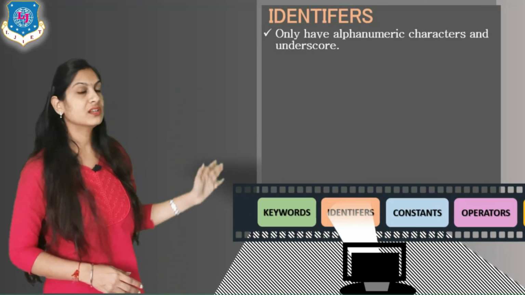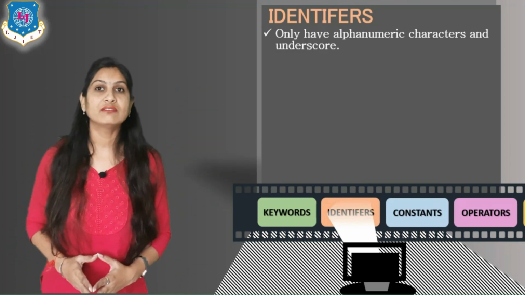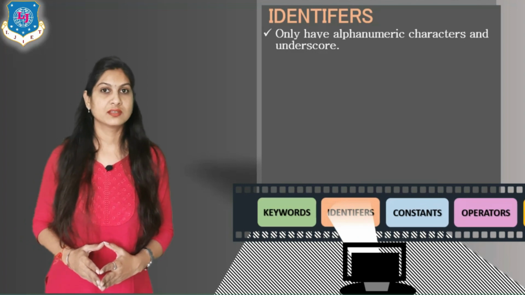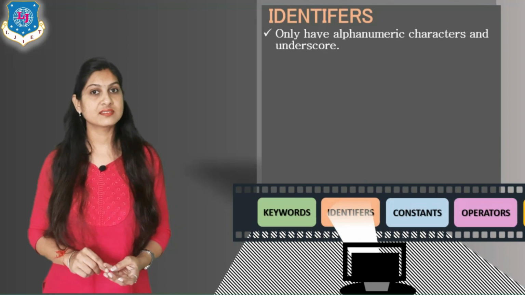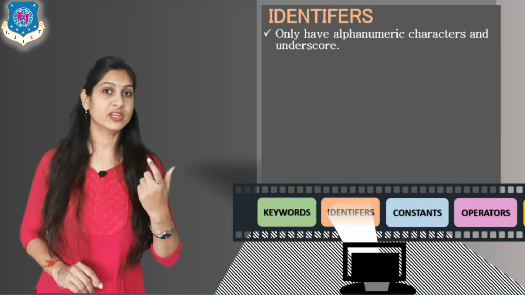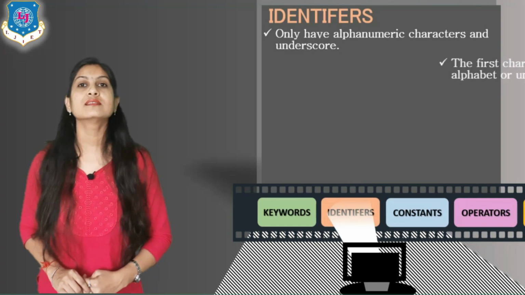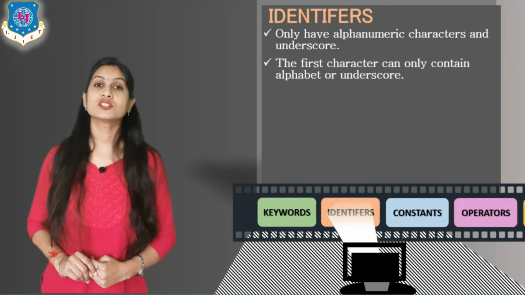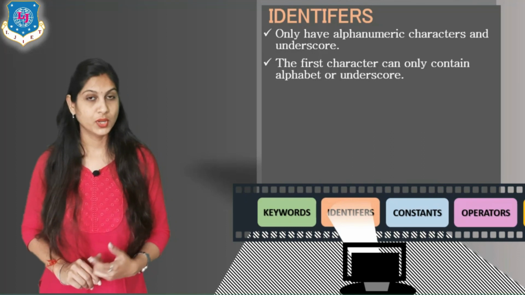Here I have mentioned some rules. The first rule is that it only has alphanumeric characters and underscore. That means you can write characters, digits and underscore only whenever you are writing the name of variables. The second is that the first character must start with an alphabet or an underscore.